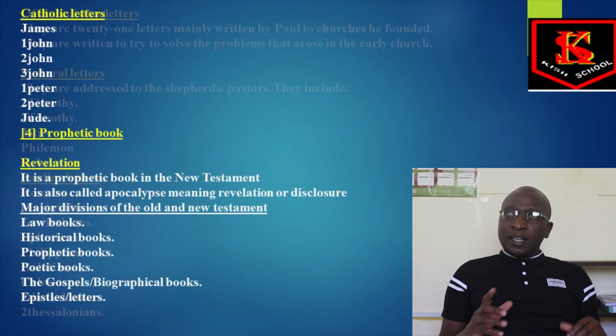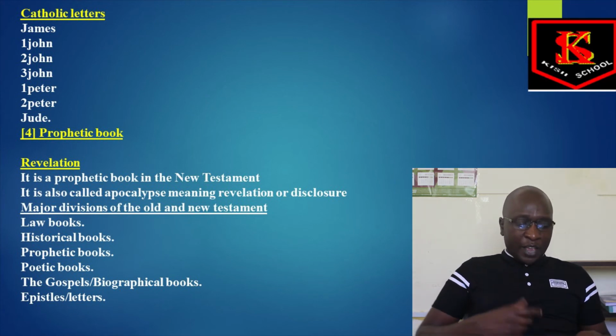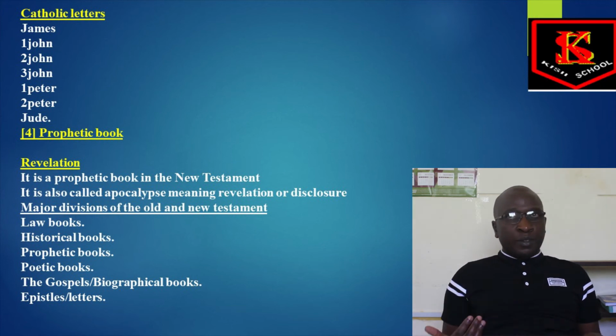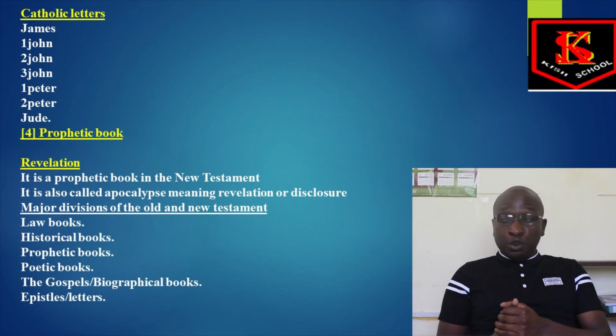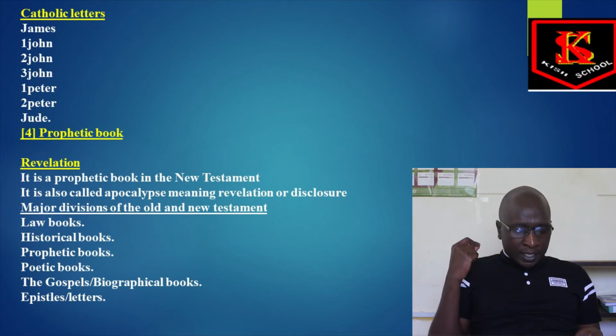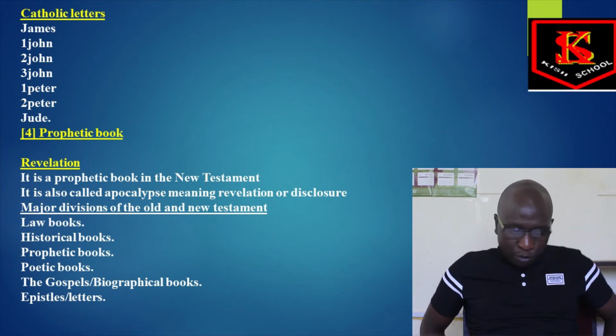We have Catholic letters. The word Catholic means universal. Catholic letters, universal. They are universally used. They are universally acceptable. Their message is universal. They have the book of James, John, 1 John, of course, 2 John, 3 John. We have 1 Peter, 2 Peter, and Jude. These are the Catholic letters. They are universal, so they are used universally.